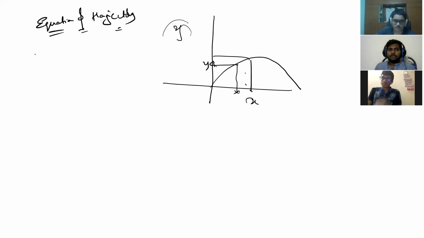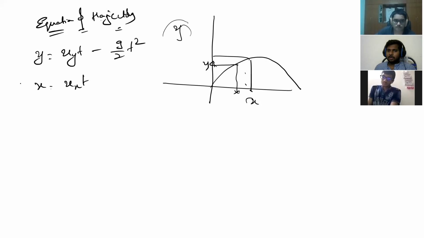But as of now, what we know is y is equal to uyt minus g by 2 t square, and x is equal to ux into t, right? That's what we have. X component is horizontal velocity into time plus half axt square, and ax is 0. So y component is sy, that is uyt minus g by 2 t square, right? So eliminate t here. That means can I write t is equal to x by ux or not?